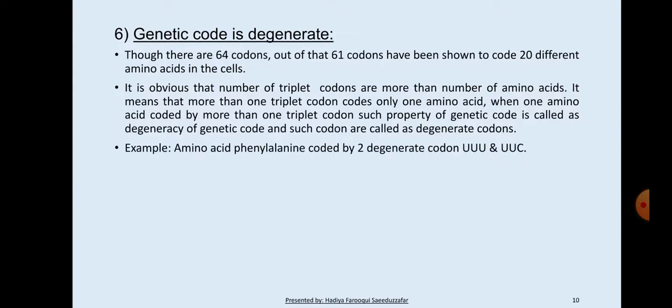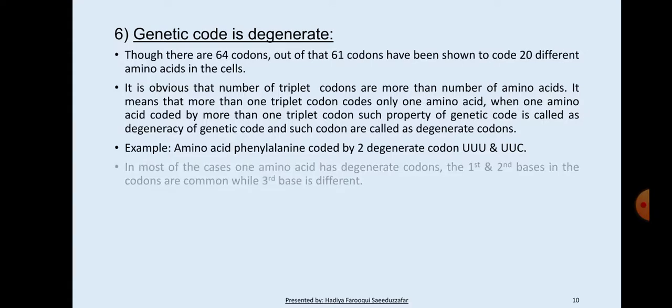For example, the amino acid phenylalanine is coded by two degenerate codons UUU and UUC. In most cases, one amino acid has degenerate codons. The first and second bases in the codon are common, while the third base is different.